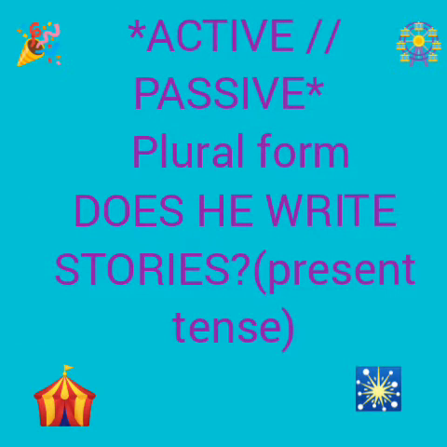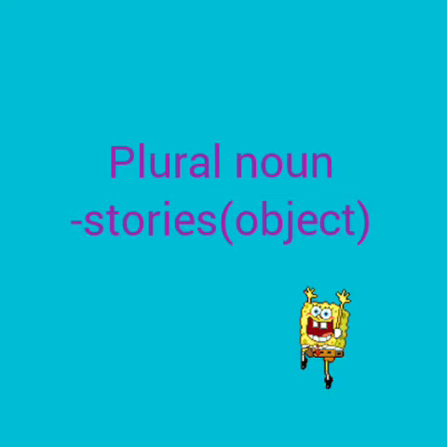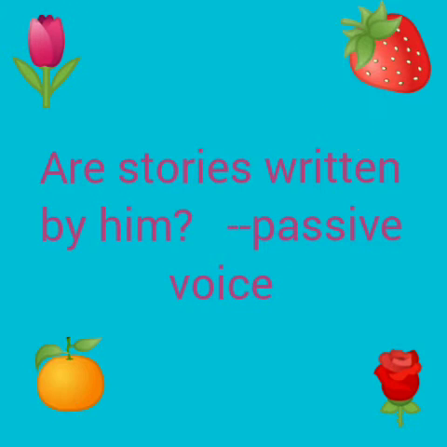Active passive question sentences using the plural form. Does he write stories? This sentence is in present tense, so we use does. And stories, the object, is the plural noun. Are stories written by him? This is the passive voice.